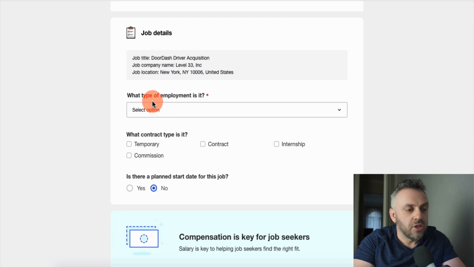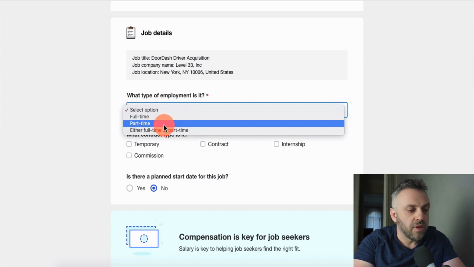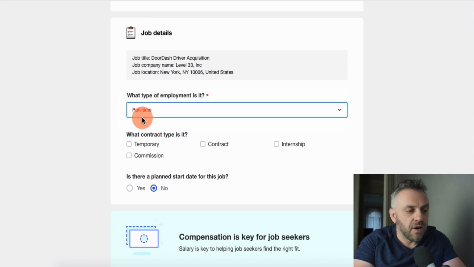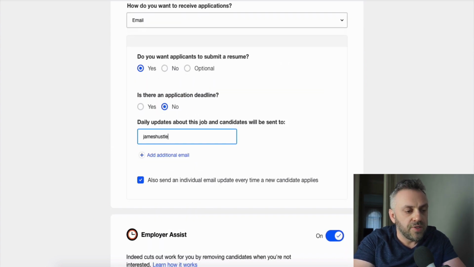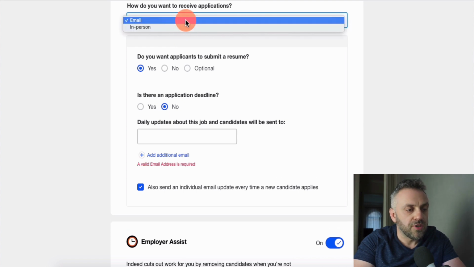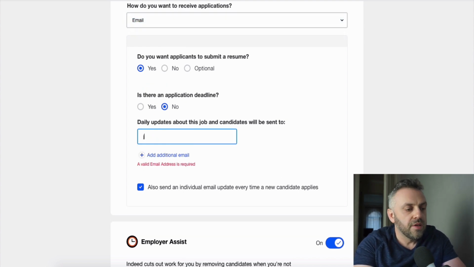Now it wants to know the job details, what kind of employment. I'm going to put either part-time or full-time. Is this a contract? No, it isn't. Salary: we can put the salary or compensation here, but this is optional. How do you want to receive applications? We can put email. Do you want applicants to submit a resume? Yes. Is there an application deadline? No. Then you put your email here for daily updates. You can put your real email here, and you can change this. You can put in person. You can put email here, and this is required.